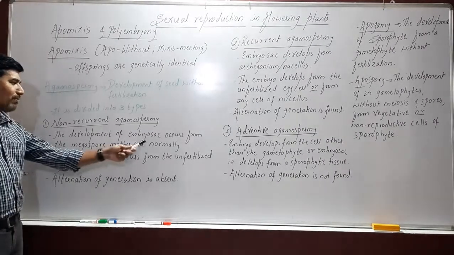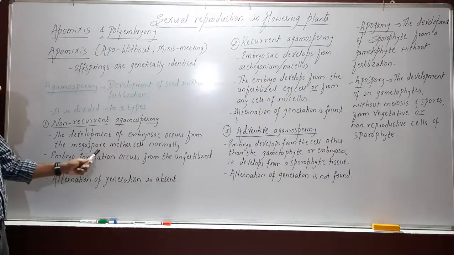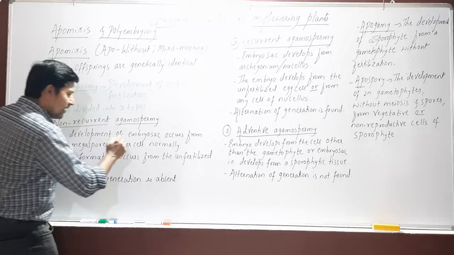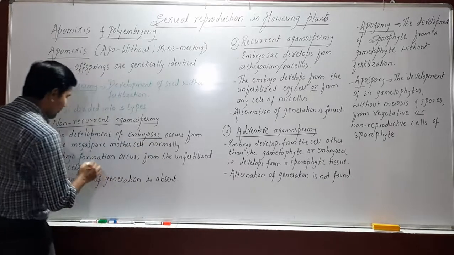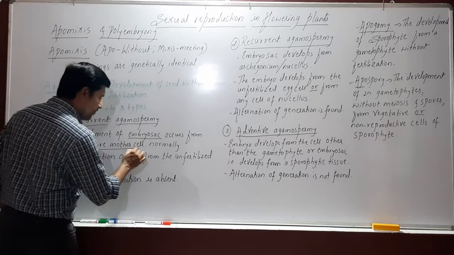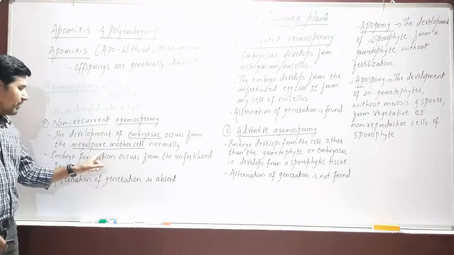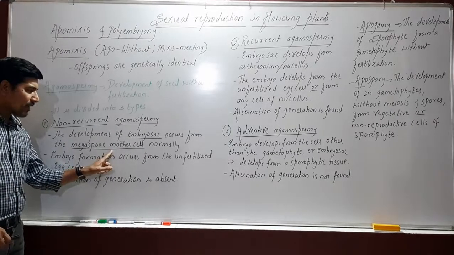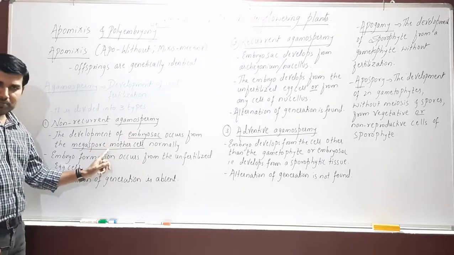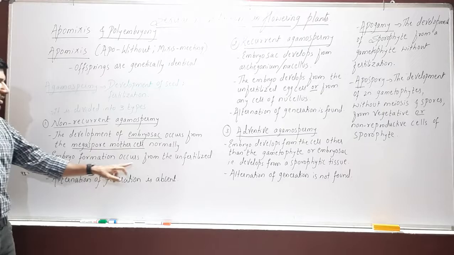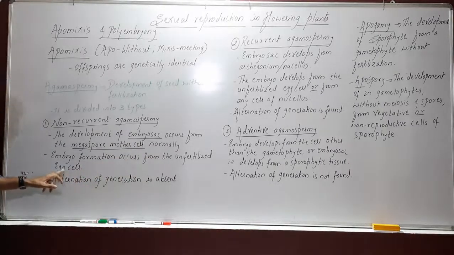The development of embryo sac occurs from the megaspore mother cell normally. That means this embryo sac develops from the megaspore mother cell, which is diploid. As this MMC is diploid, the embryo sac is formed from this normally. And the embryo formation occurs from the unfertilized egg.